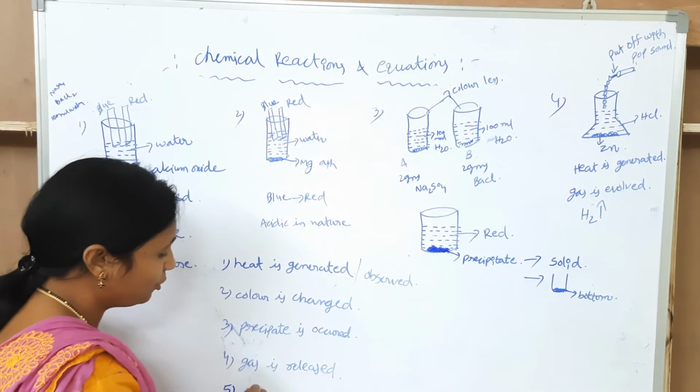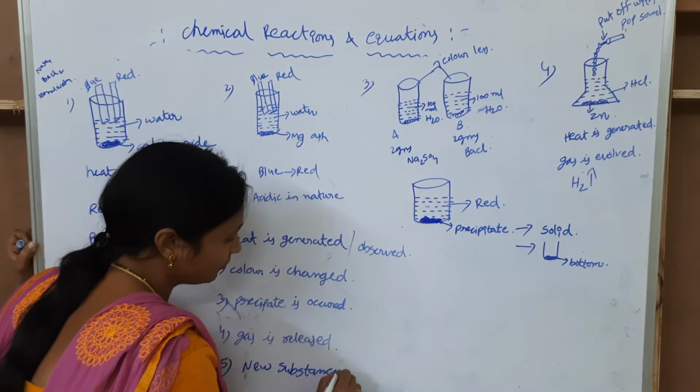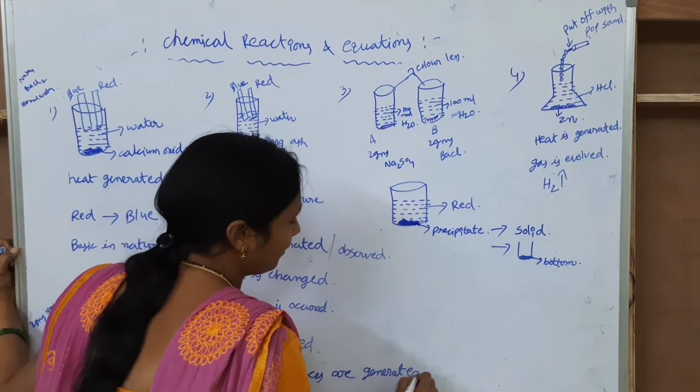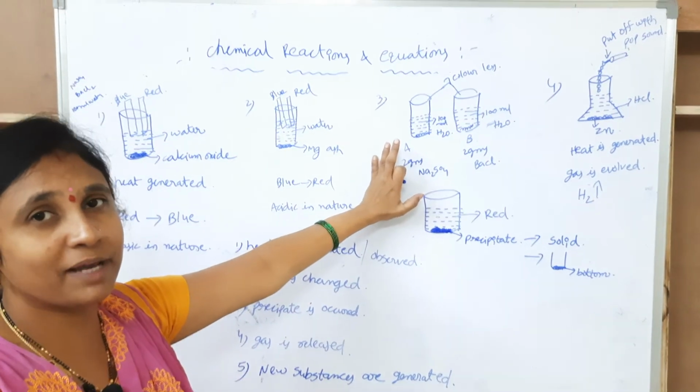Fifth one is new substances are generated. These are the examples for the chemical equations, chemical reactions.